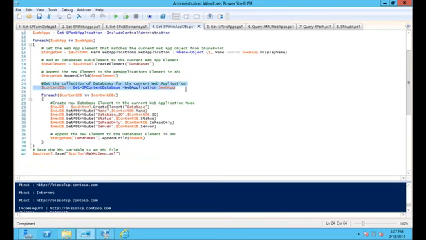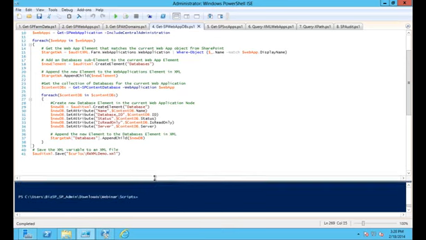The next thing we're going to do is a get SP content database for the given web application from SharePoint. That will go and get a collection of all the content databases that belong to that SharePoint web app. Then we're going to do a for each loop through each of the content databases where we'll create a new element for each database and then do each of the different attributes that we talked about. And then again, each database will then get appended back to databases. And then once all the databases for all the web applications have been done, then we'll write the XML back out to the file system.